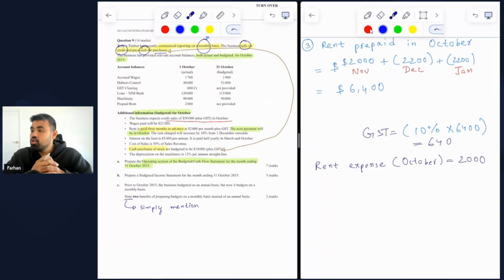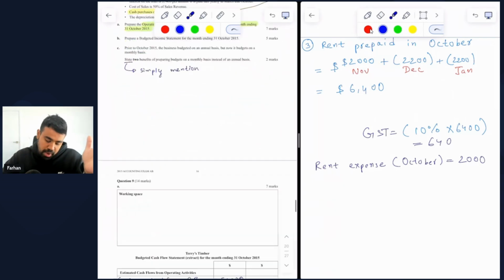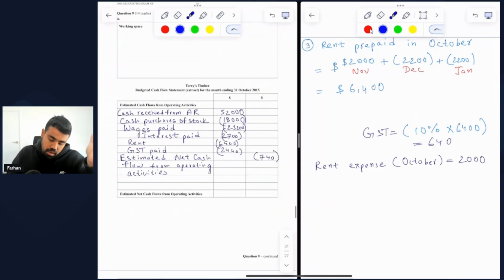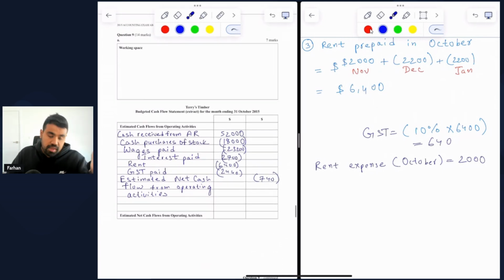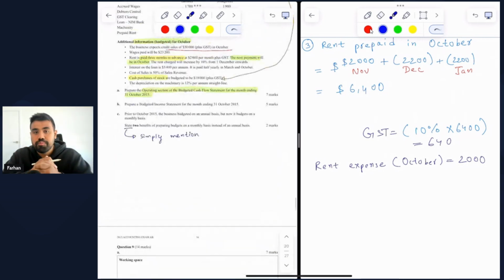This could relate to things like how can the business minimize wastage? And how can the business increase economies of scale? How can the business achieve higher profit margins? How can the business increase positive cash flow? As you have seen, based on our estimation for the operating section of net cash flow, it's 740 negative. So these are key things that we could look into as corrective actions to fix.